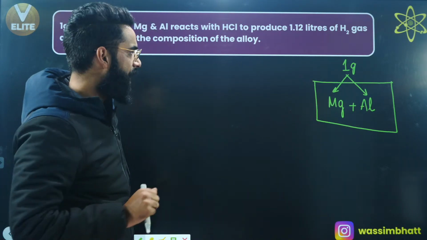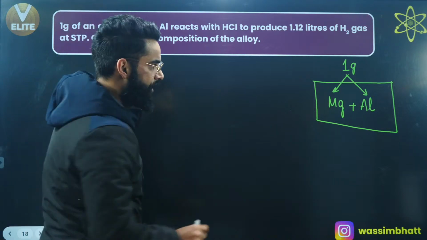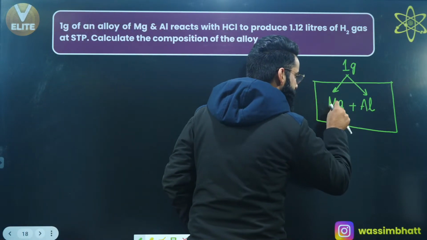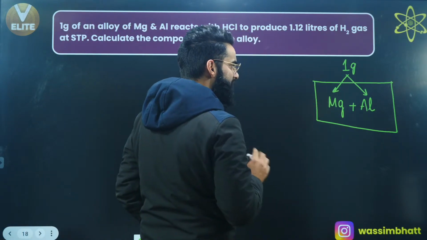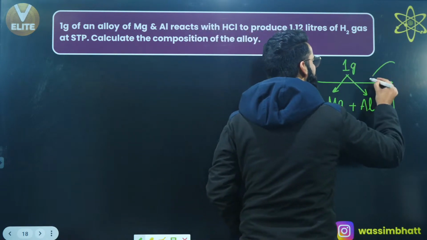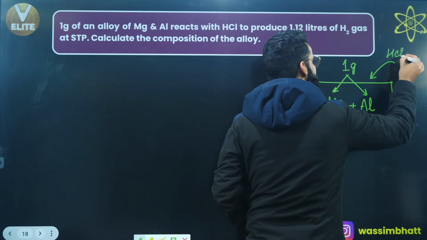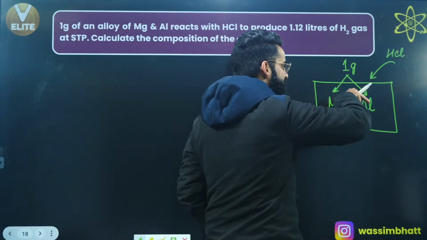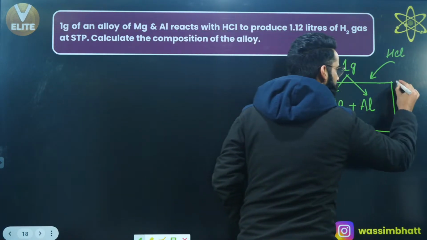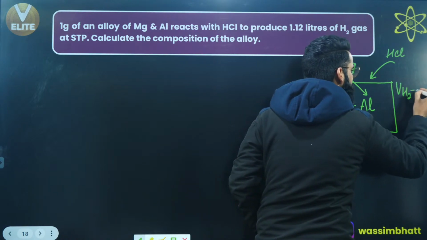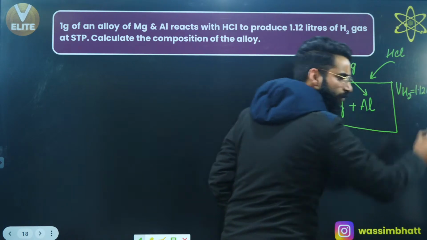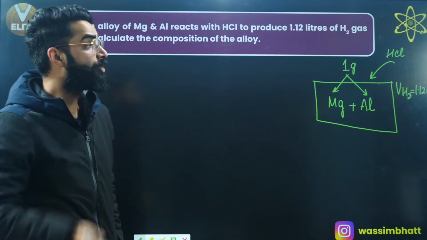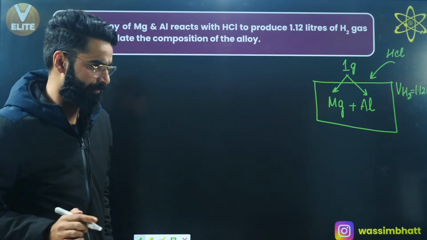Have a look exactly how am I going to solve this sort of equation. We have got 1 gram of a mixture containing magnesium and aluminium, right? Now in this container, you are adding some HCl as per the equation. When you put HCl into this container, 1.12 liters of hydrogen gas is being liberated at STP, right?